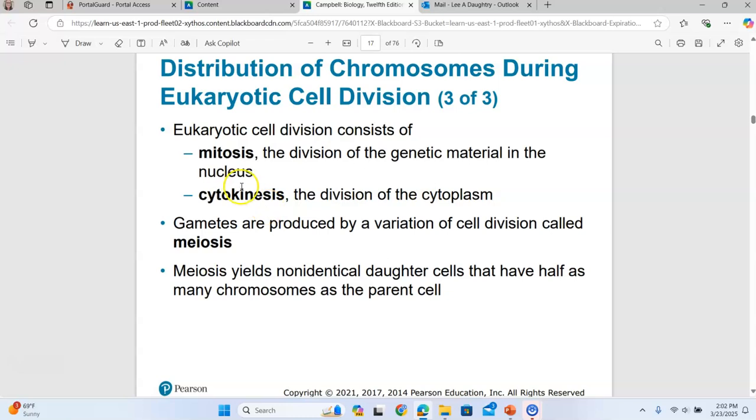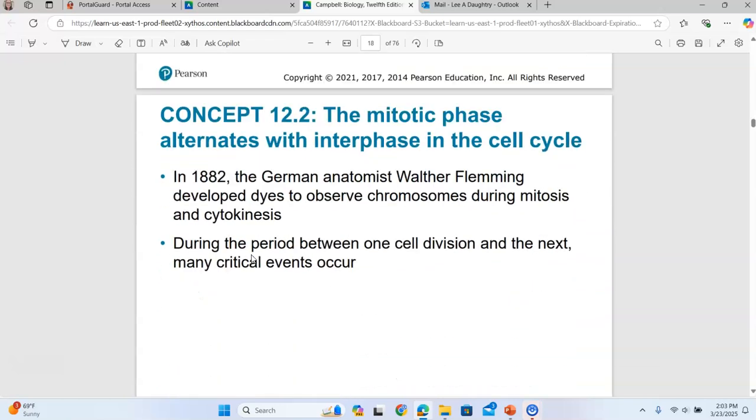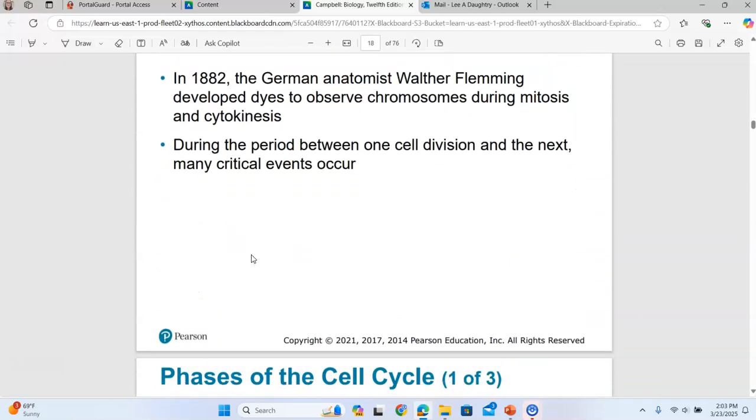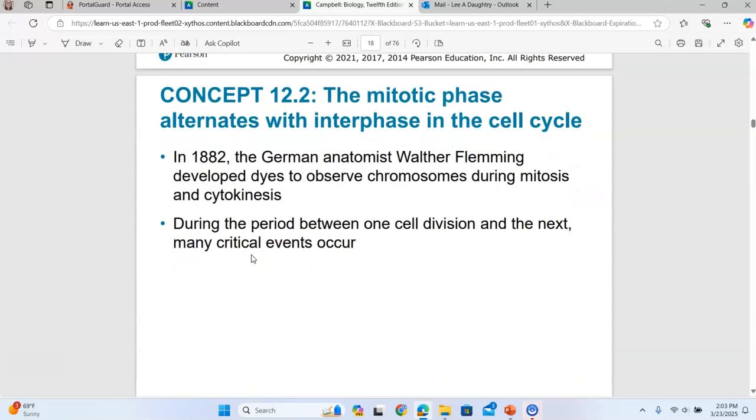All right, so some definitions. Mitosis is defined as the division of the genetic material in the nucleus, and cytokinesis is the division of the cytoplasm. Cell division involves both mitosis, which is division of the nucleus, and cytokinesis, which is division of the cytoplasm, or the cell itself actually splits. Now, gametes are produced by meiosis, which is chapter 14. And meiosis does not produce genetic clones of the parent cell. Meiosis produces daughter cells that are not identical to the parent.